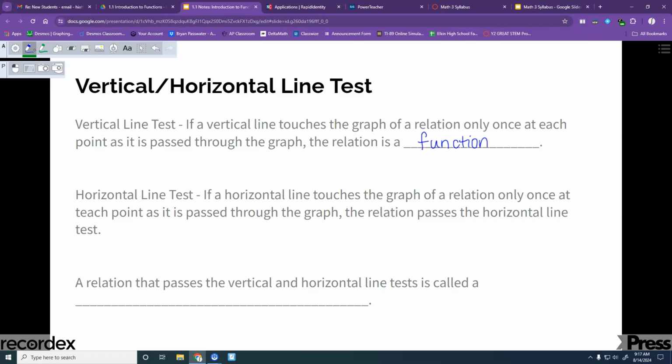For the horizontal line test, if a horizontal line touches the graph of a relation only once at each point as it is passed through the graph, the relation passes the horizontal line test. So you didn't really talk about that one in Math 1, I don't think. A relation that passes the vertical and horizontal line test is called a one-to-one function.